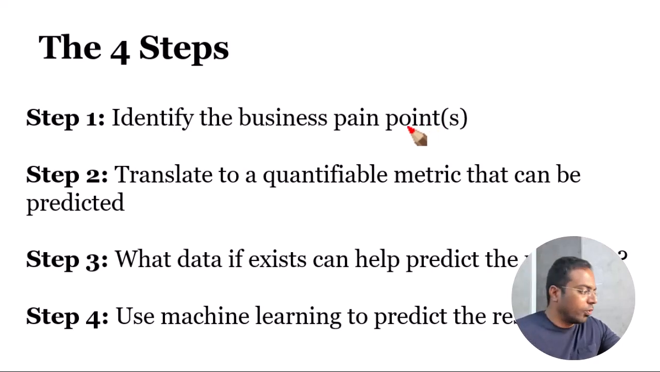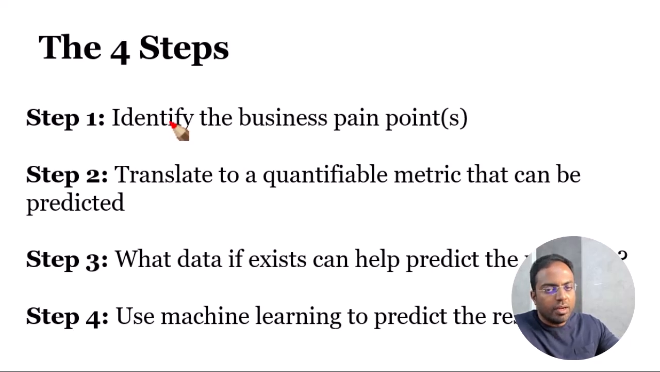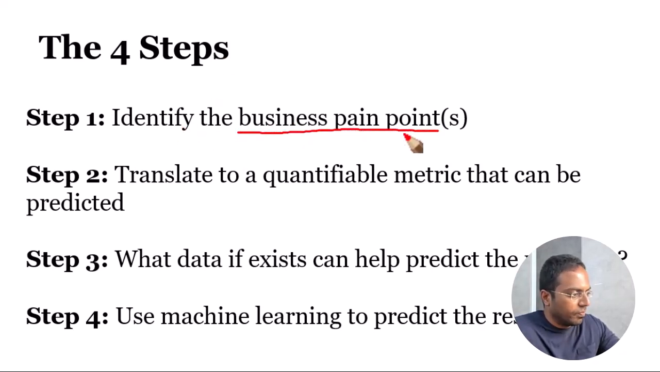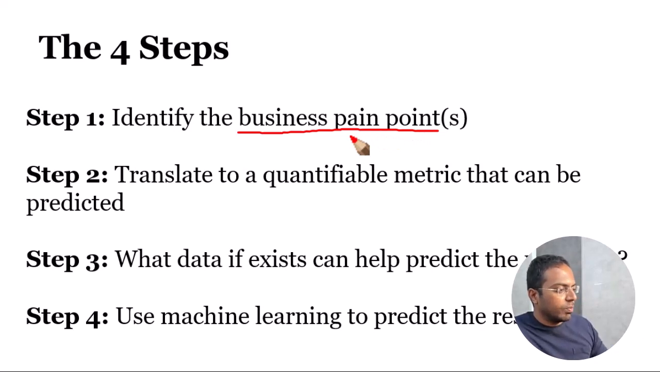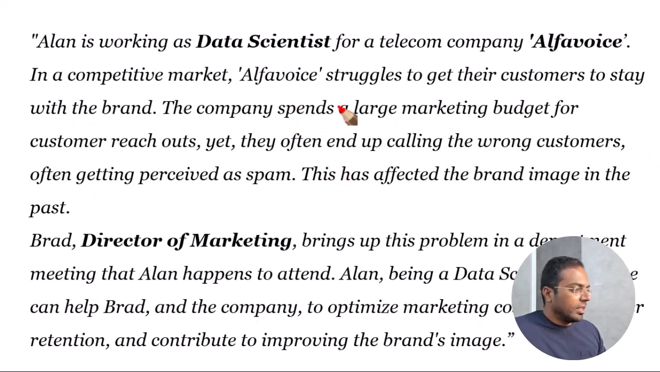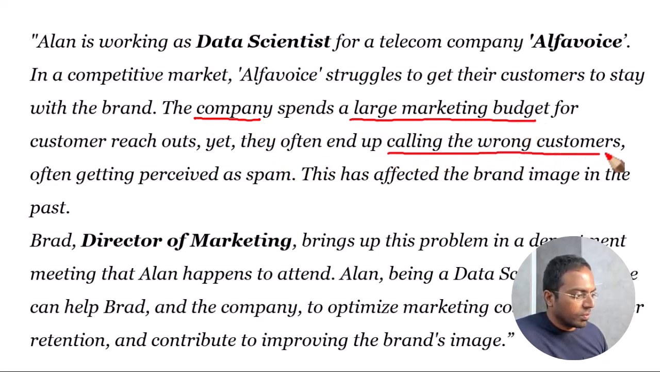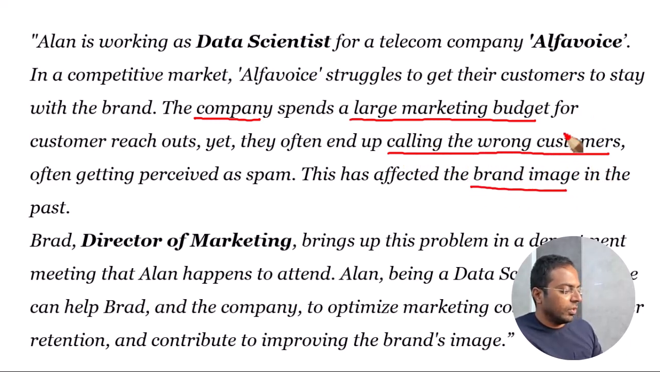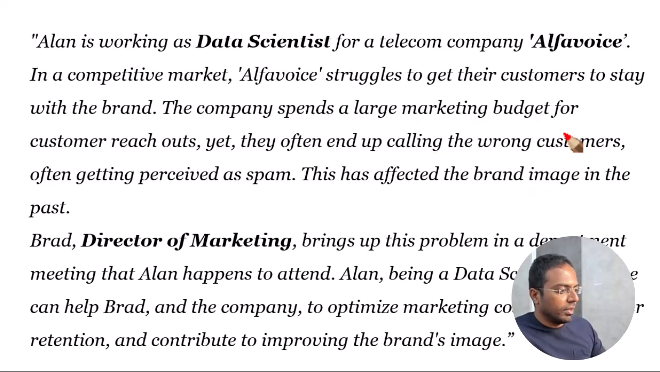So we have split this up into 4 individual steps. This is quite generalizable, so if you take these steps and apply them to other types of machine learning problems, it should mostly work as well. So what are these steps? First, identify the business pain points. If you look at Alan's problem statement, he says the company spends a large marketing budget, and they often end up calling wrong customers, affecting the brand image. These are some of the problems that Alan speaks about. So you can take a cue from here.